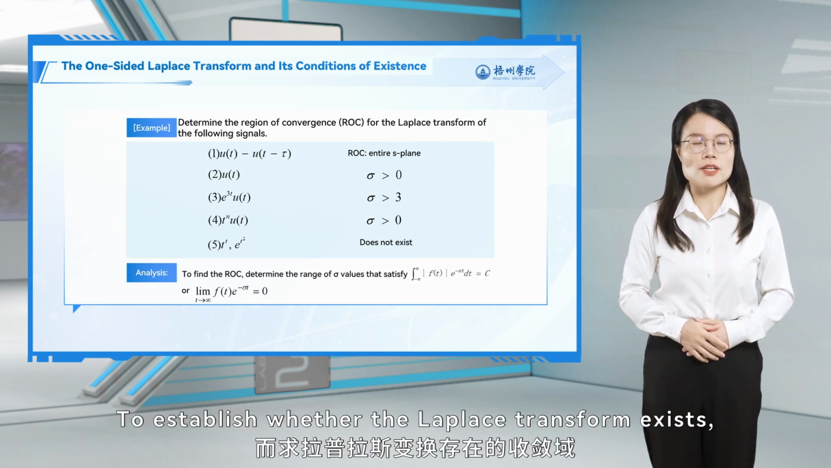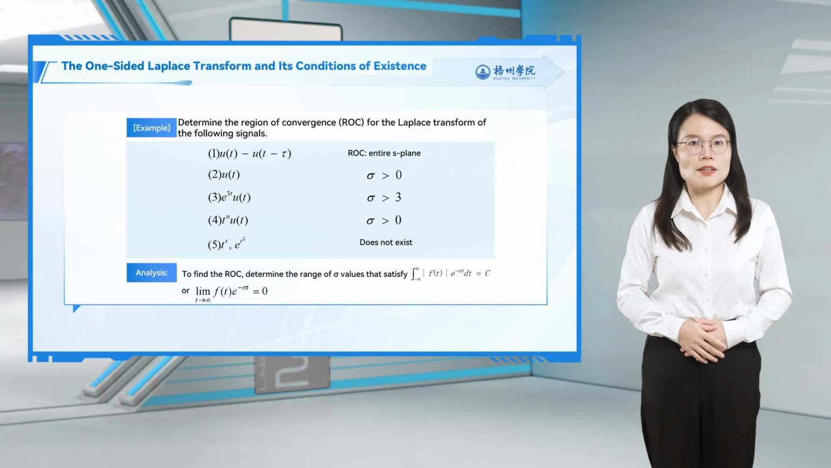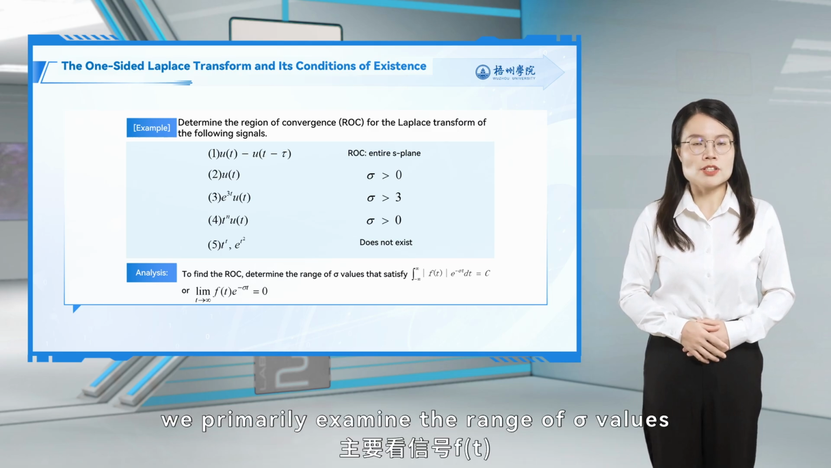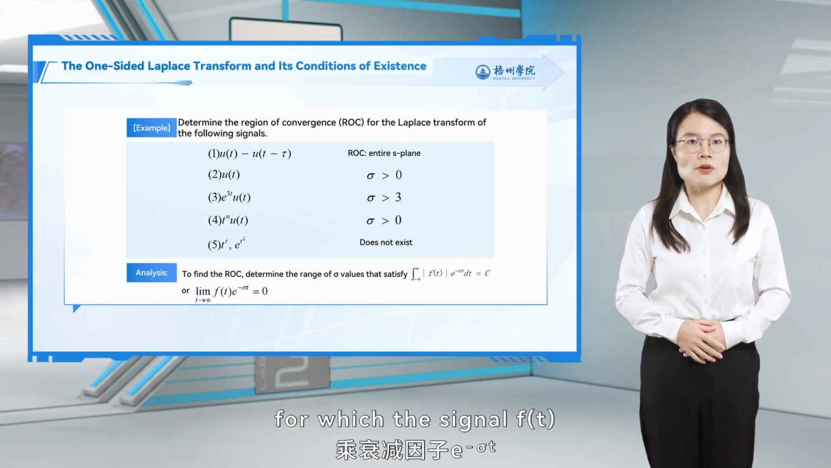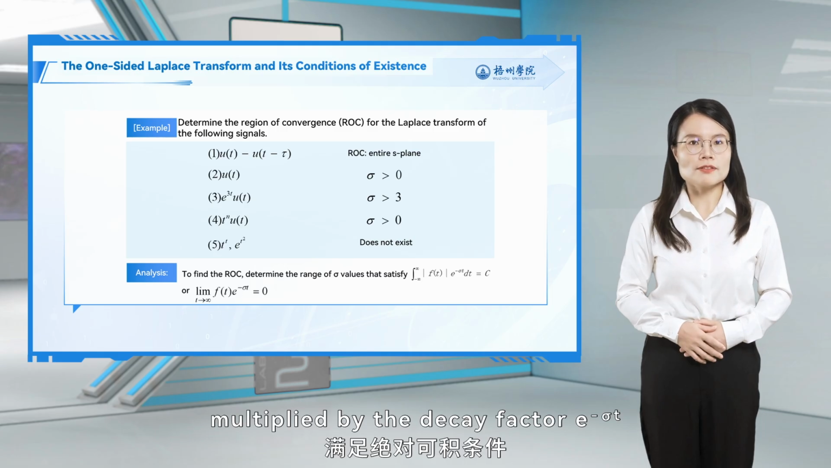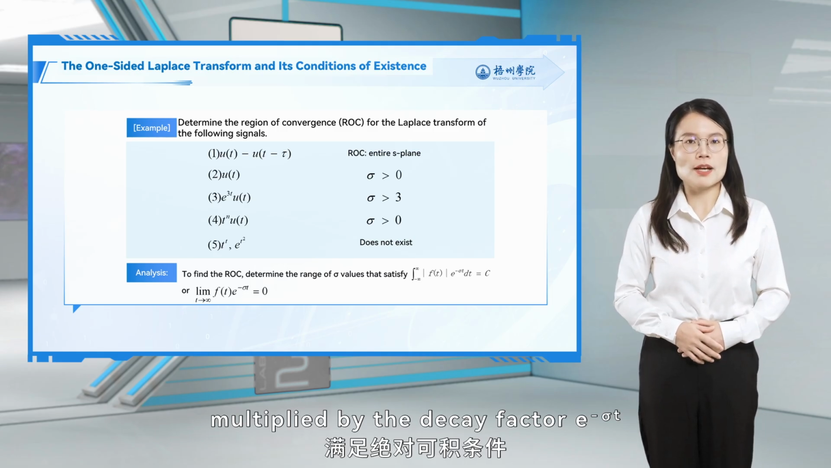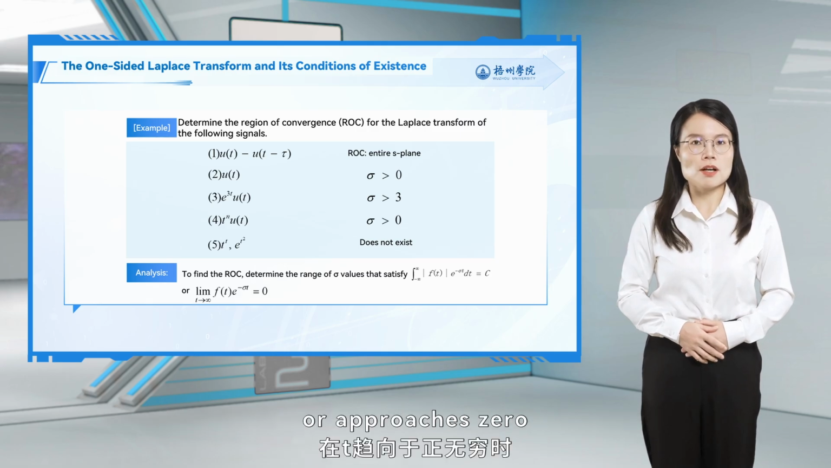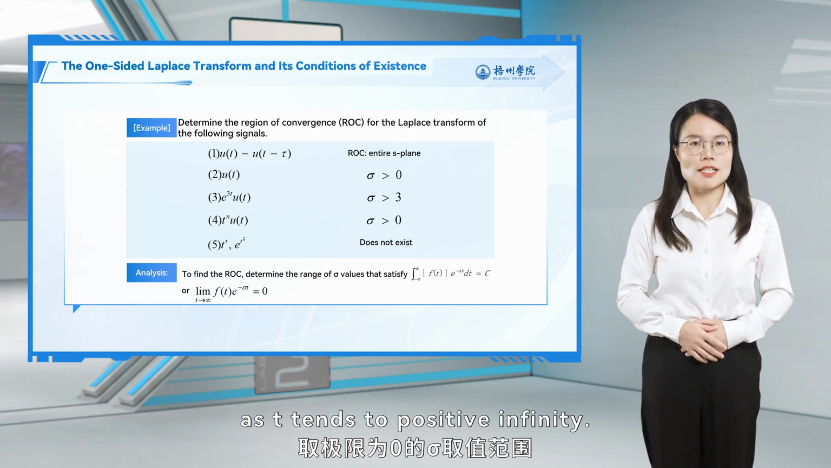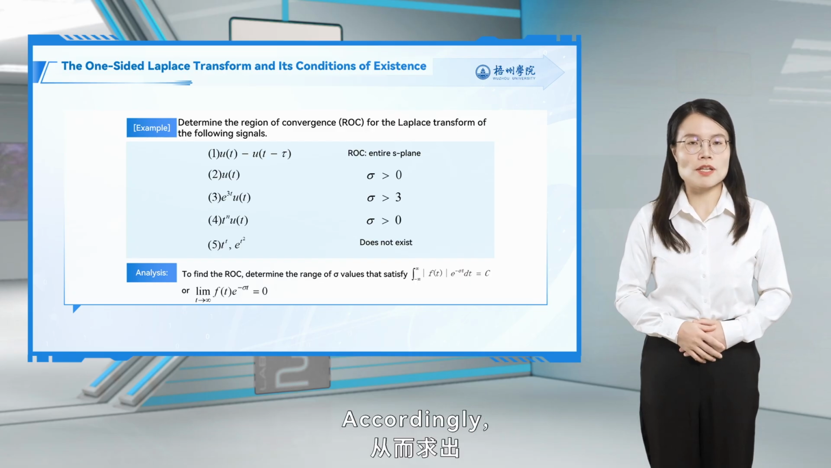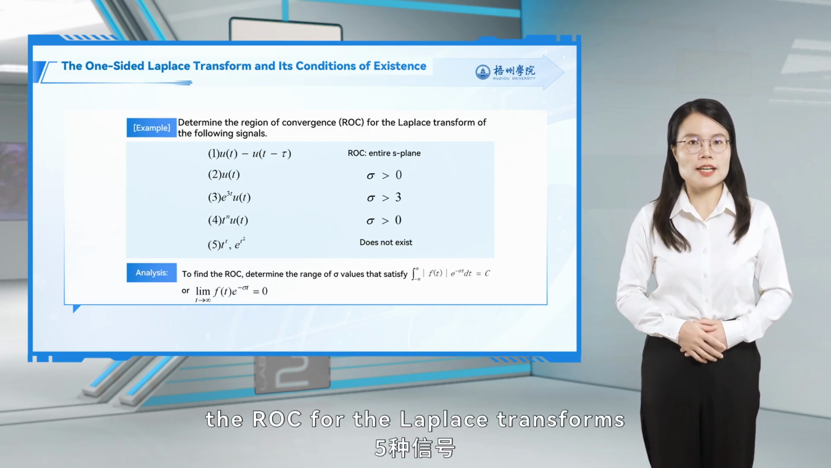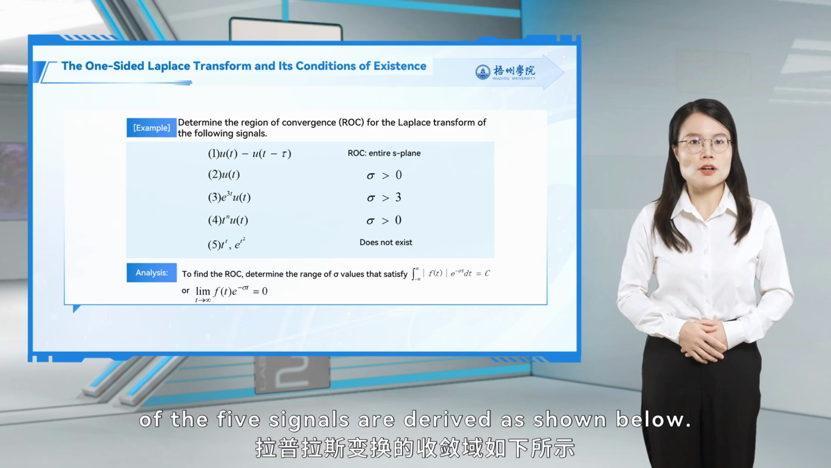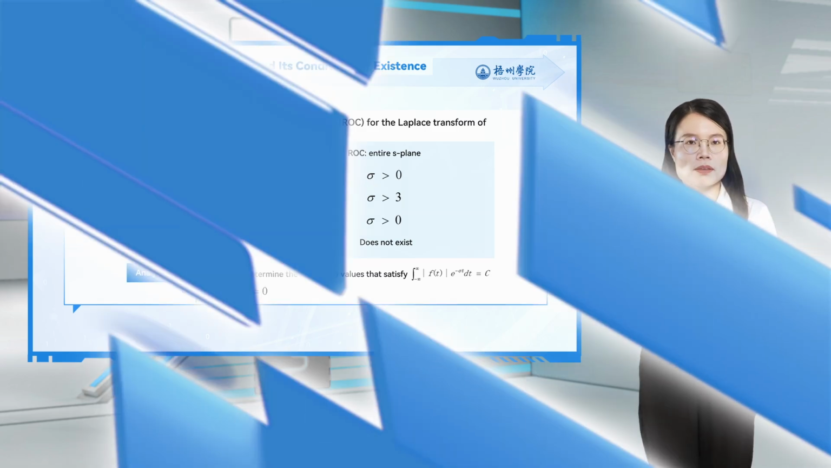To establish whether the Laplace transform exists, we primarily examine the range of sigma values for which the signal f(t) multiplied by the decay factor e to the minus sigma t either satisfies the condition of absolute integrability or approaches 0 as t tends to positive infinity. Accordingly, the ROC for the Laplace transforms of the 5 signals are derived as shown below.